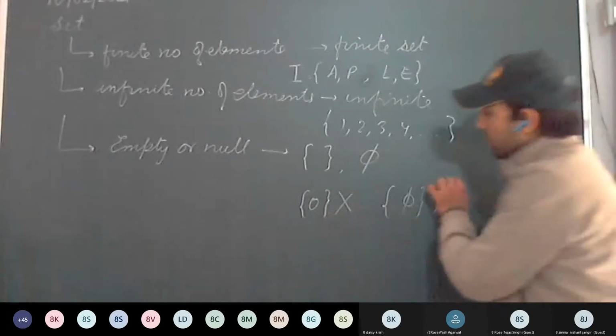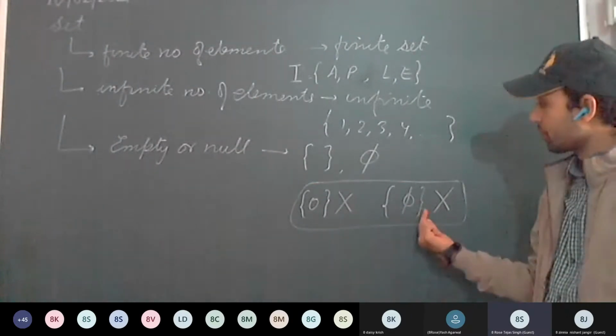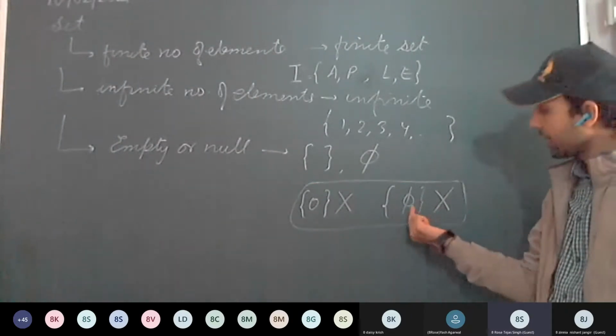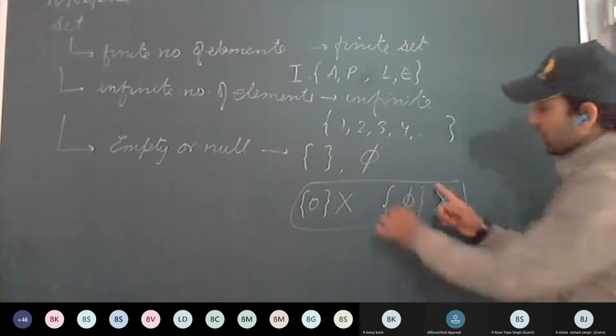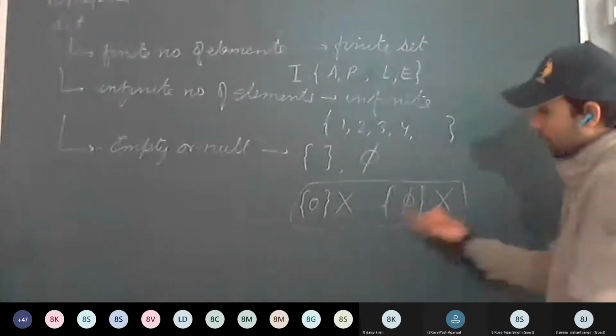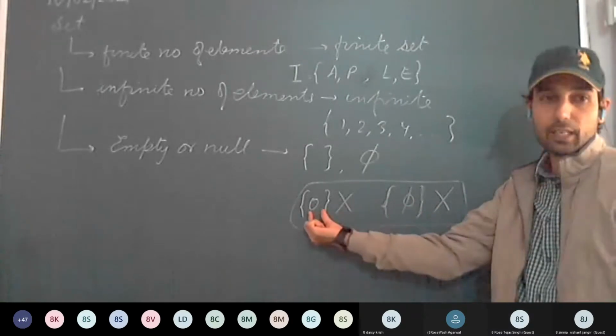So these are not empty sets. Here phi is acting as an element because it is contained between the braces. Here 0 is an element.